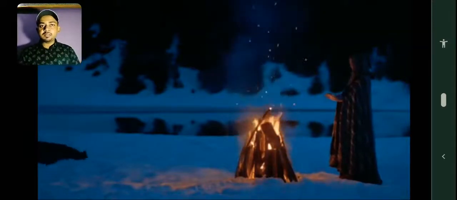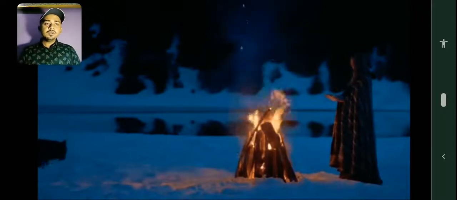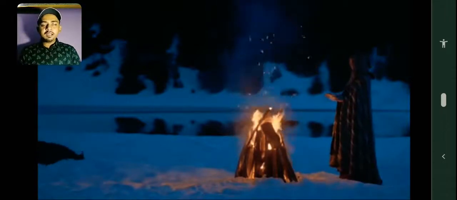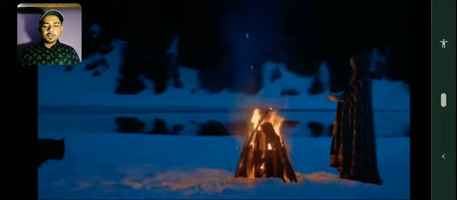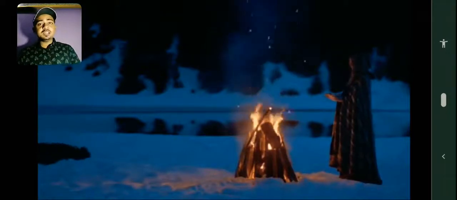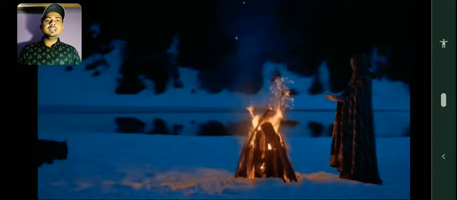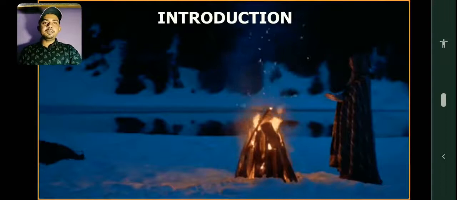This is the beauty of our planet, that we have variety, variation and diversity amongst everything. Let us continue and see the introduction of temperature.